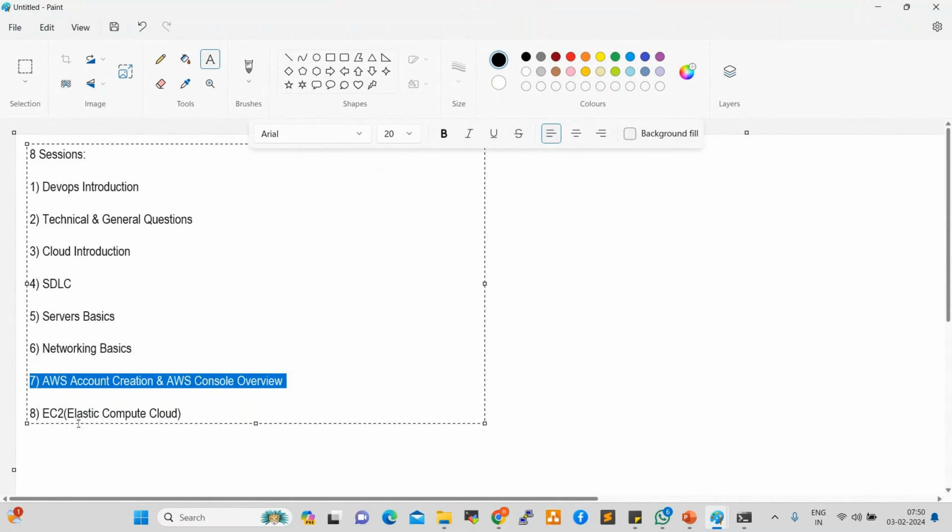EC2. How can we create an EC2 instance? What are the zones? What are the regions? Which regions do we use? What is free tier? How can we work on free tier servers?